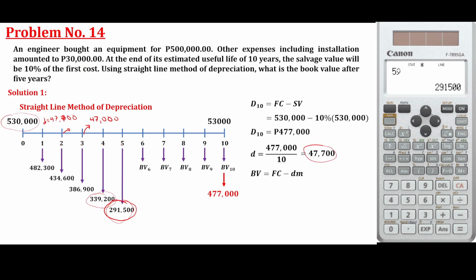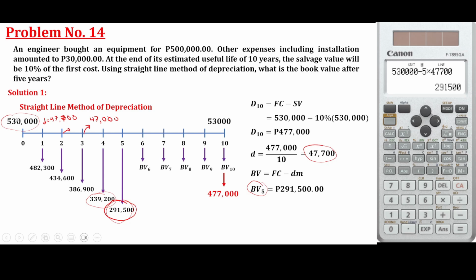Straight line. This one. Okay, we can solve this book value at 5 years by subtracting the present year. 530 is the present year. 3 minus 5 times the equal depreciation. This one, letter D, 47,700. Okay, so that's it, no? So, instead of minus and multiply one by one until you reach 5 years, just multiply this by 5, no?